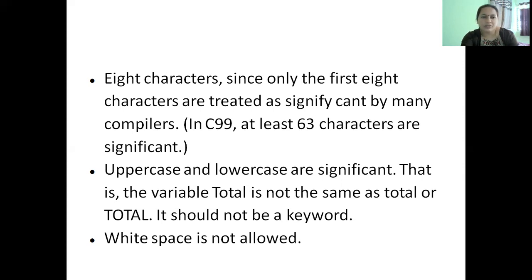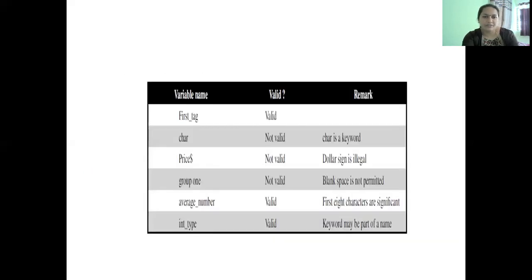as the unique characters of the variable names, but the number of characters treated as significant varies from one standard of C to another. In ANSI C, it is 31. In C99, it is 63 characters. And sometimes, depending on which compiler you are using, generally 8 characters are treated to be significant.